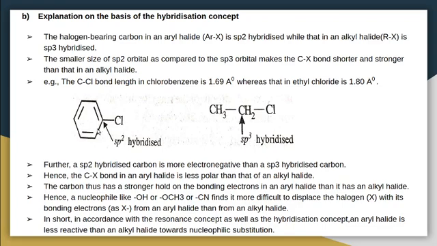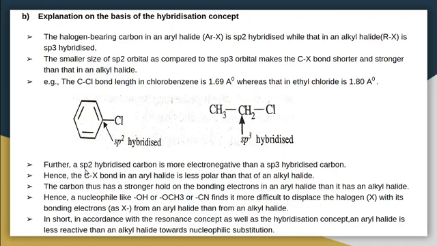Because of the smaller size of sp2 orbital, the CX bond becomes shorter and stronger than in the case of sp3. So the size of the orbital is one reason for the strength of this CX bond. This bond becomes shorter and stronger than in the case of alkyl halides.